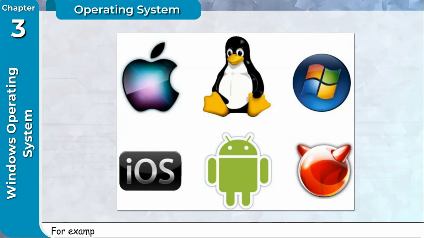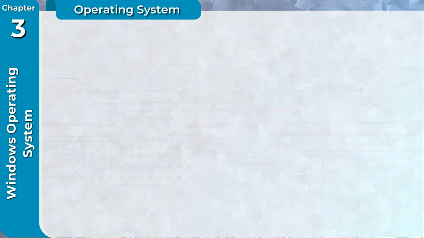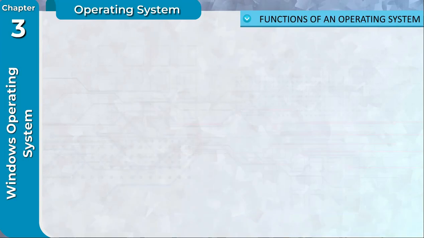For example, if you have a car which has petrol, but there is no driver to drive, the car cannot move from one place to another. Just as a driver is a must to run the car, similarly, an operating system is a must to run or work with computers. Functions of an operating system.